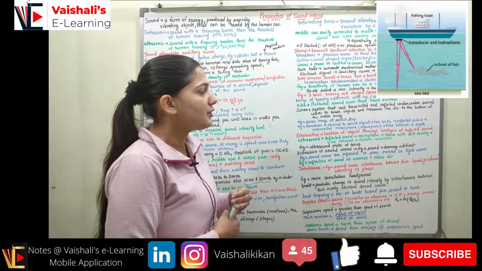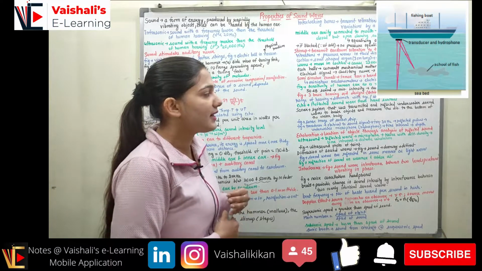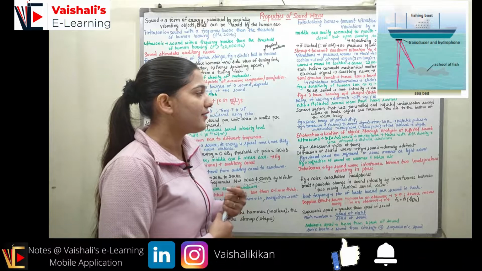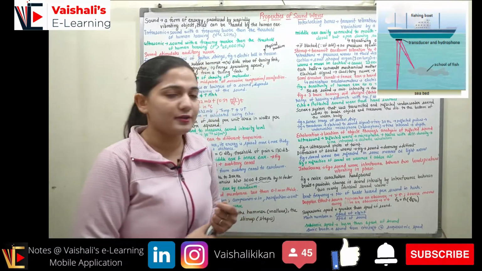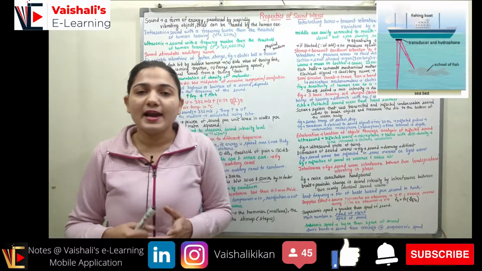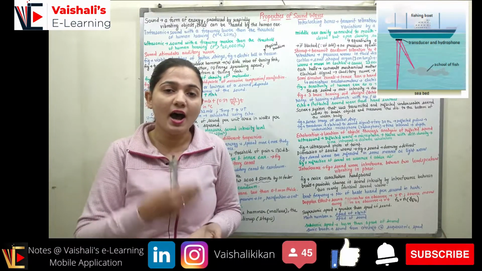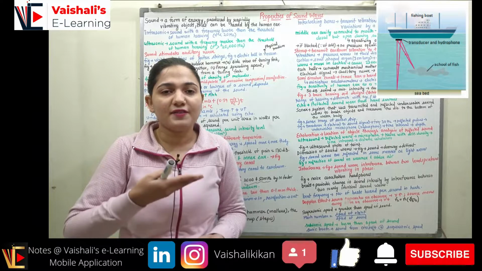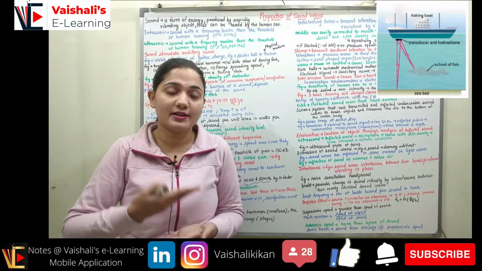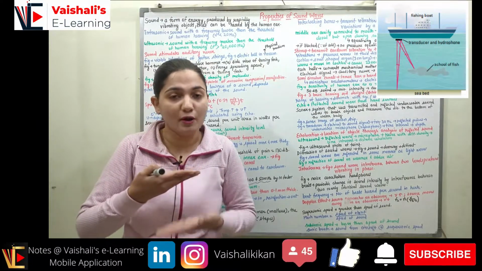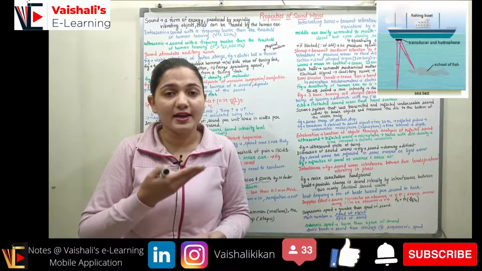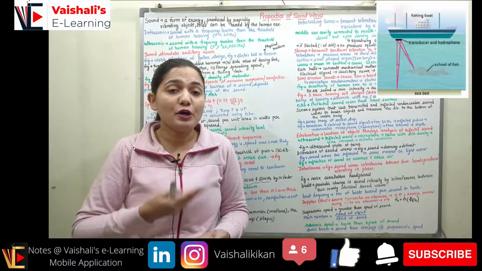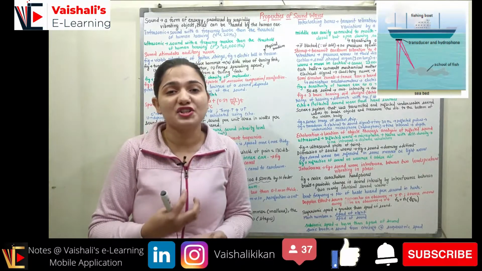Now coming to the sonar. Sonar is a system that uses transmitted as well as reflected underwater sound waves to locate objects and measure the distance to the bottom of the water body. So sonar is used to measure the height of the ship from the ground, and the depth of the ground inside the sea, and also it tells me where the fishes are, right?